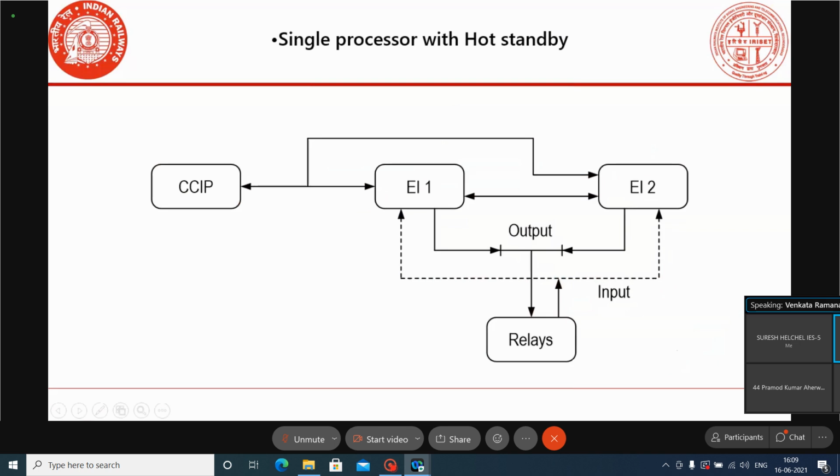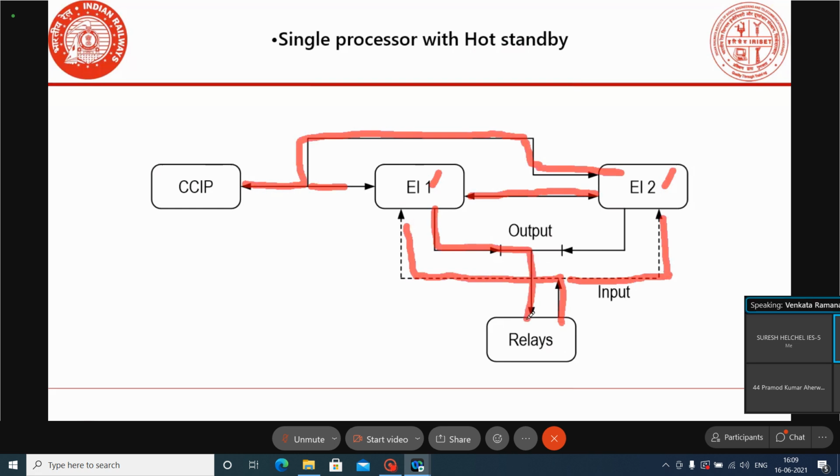Now this is the hot standby arrangement. You can see the same thing here: EA1, EA2, two systems, system 1 and system 2, system A and system B. The inputs from the field will be connected to both A system as well as B system. And there is a communication link available between the two systems. The outputs will be delivered by one system. Whichever system is online, the outputs will be delivered by the online system.